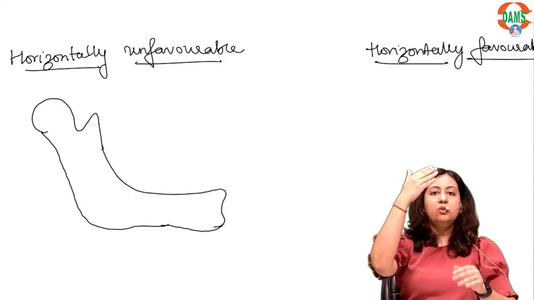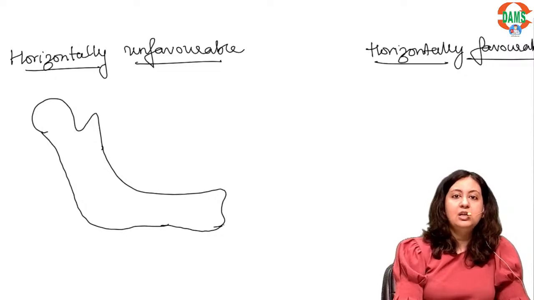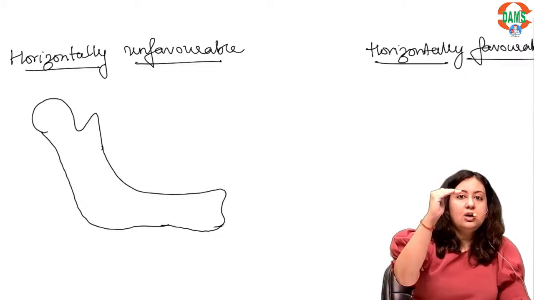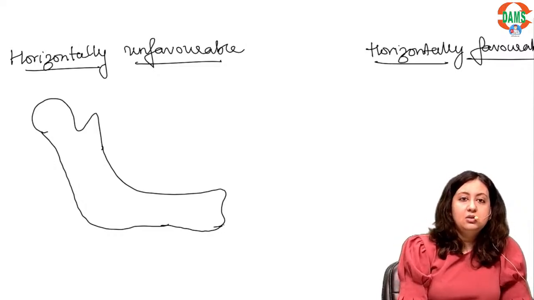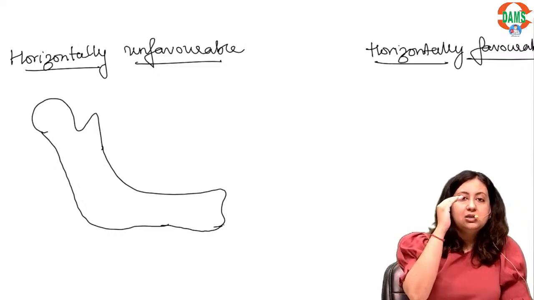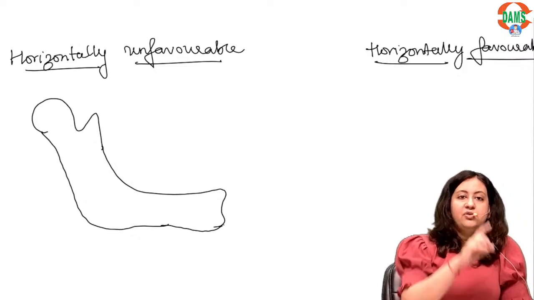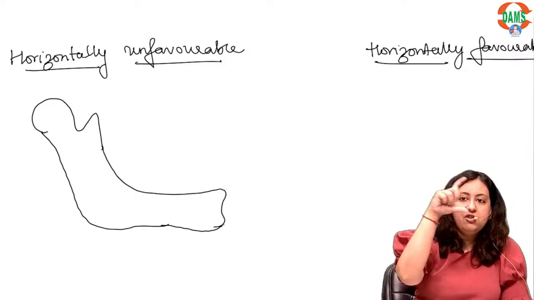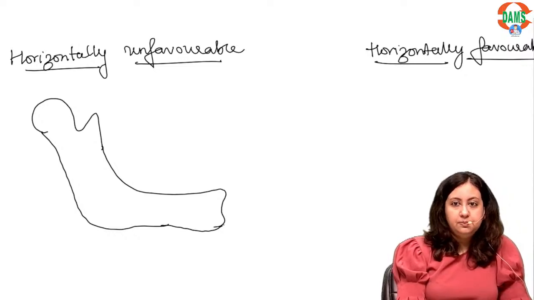So if you are viewing the mandible from the lateral aspect, your eyes are falling at a horizontal axis to the mandible. So if you have a lateral view radiograph, and you're seeing the mandible from the lateral aspect, that means it is horizontal.